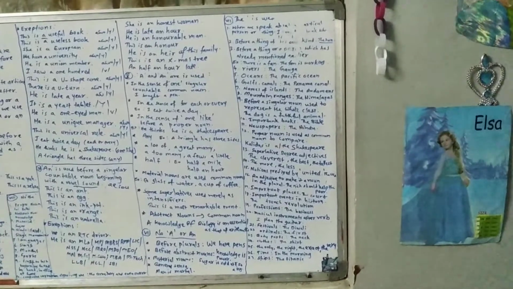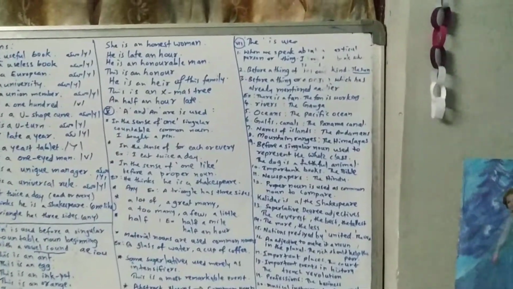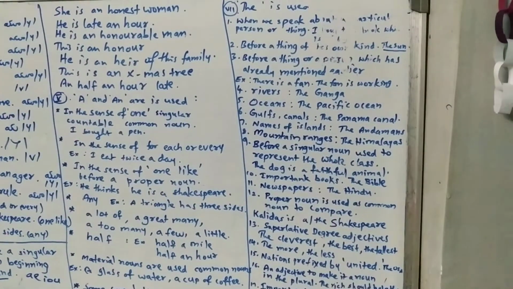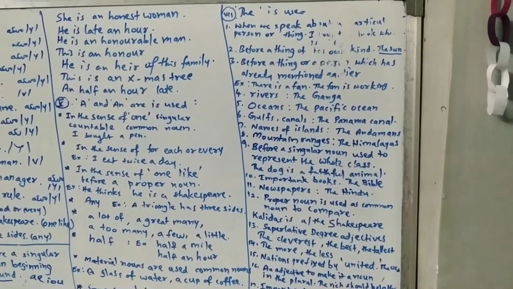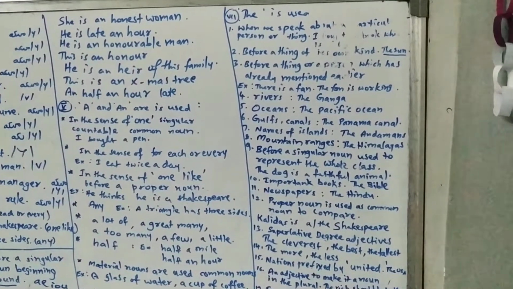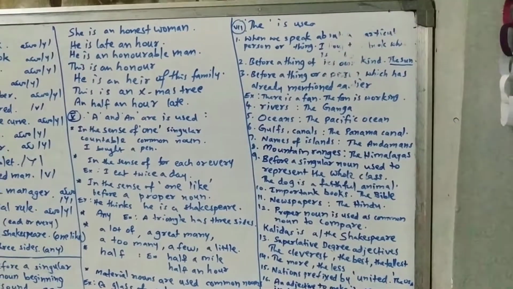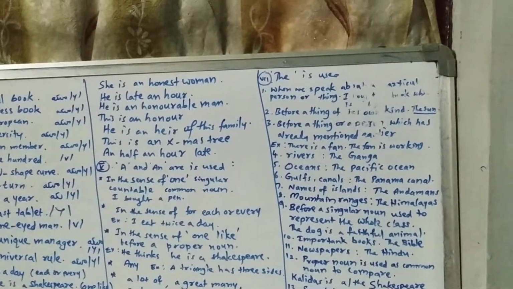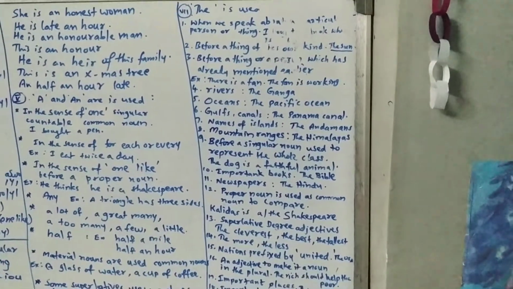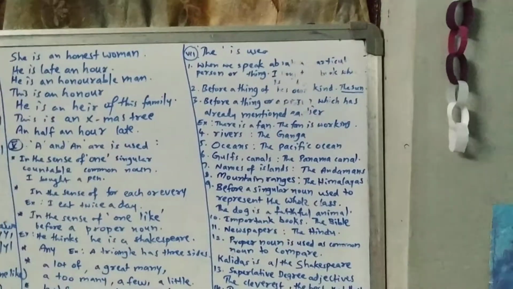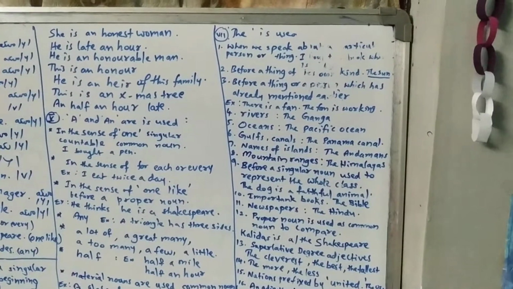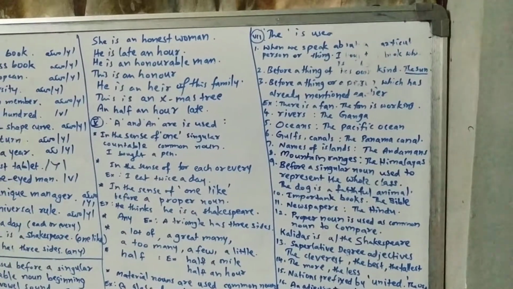Next, the article 'the'. It is used when we speak about a particular person or a thing. If we talk about an animal, for example, the dog is a great animal or the dog is a faithful animal, we are talking about a particular animal, so we use the article. The book is beautiful. There we are talking about the book particularly. That's why I have used the article before the book.